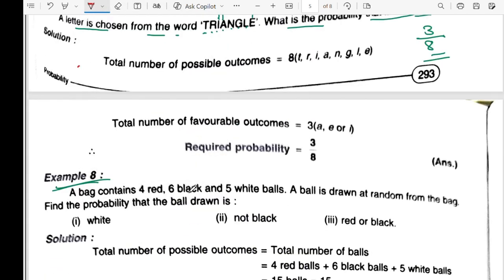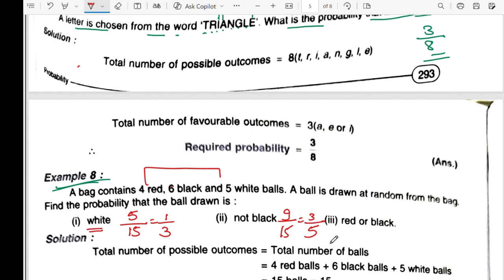For the right one, it will be 5/15, which is equal to 1/3. 5 upon total how many? 6 4 10 and 15. Very good. Not black is red plus white, which is equal to 9/15, which is equal to 3/5. Wonderful, very good. Next. I didn't understand red and black: do we have to add? Yes, you have to add both. Red can come and black will also work, so we have to take either of them or both of them.